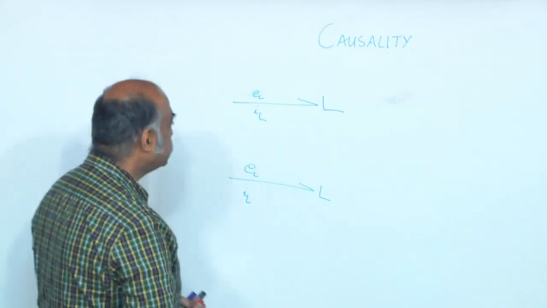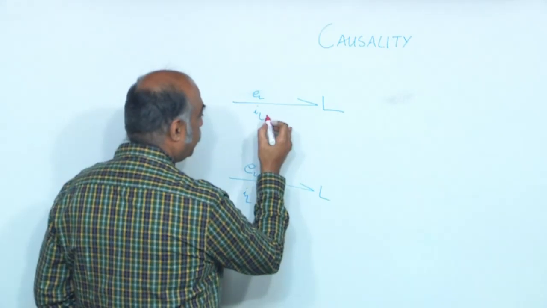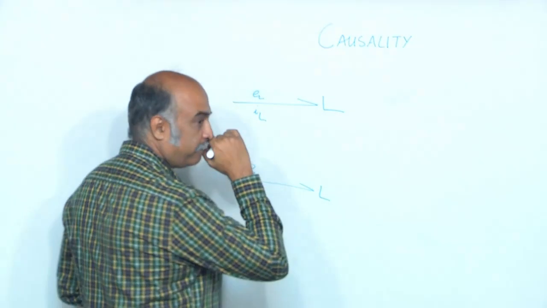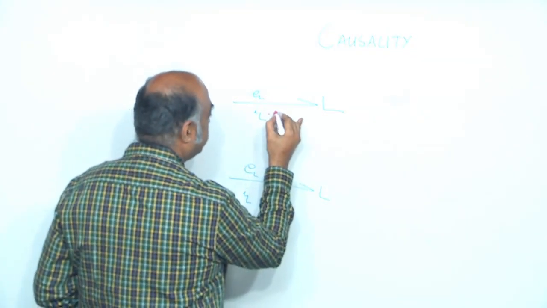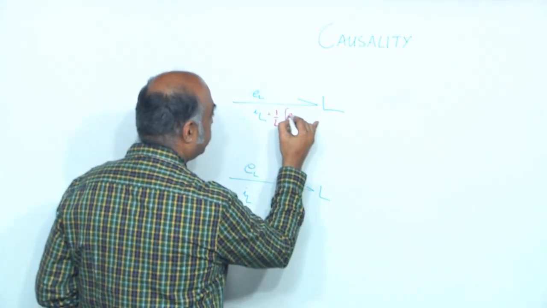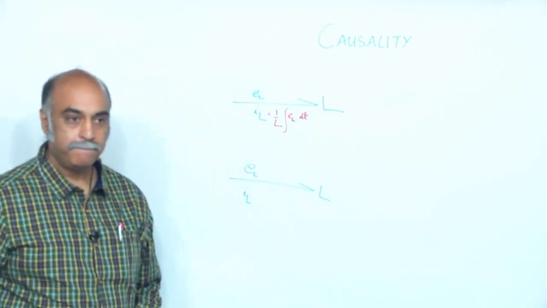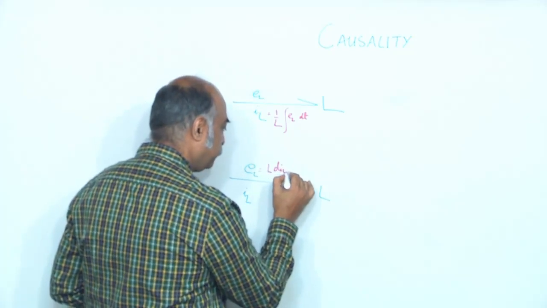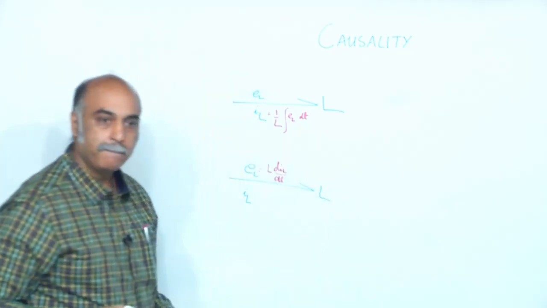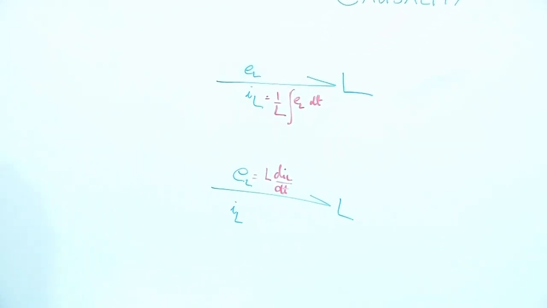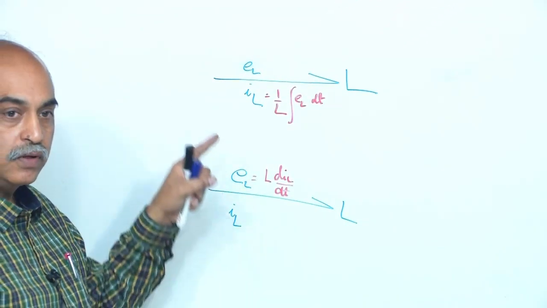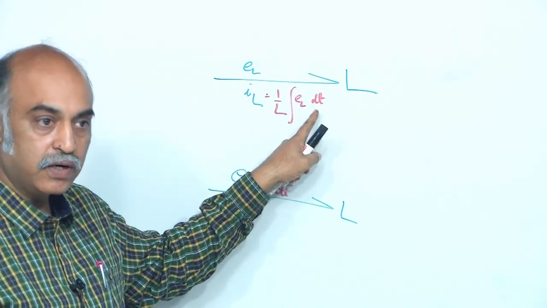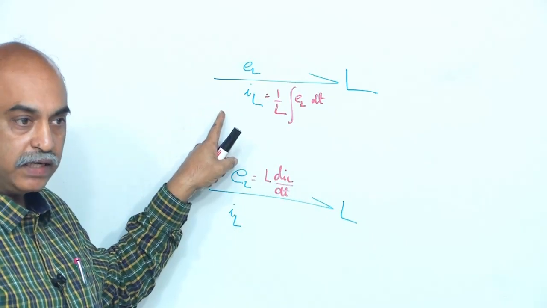What are the two possibilities? There are two possibilities. Again here you see the cause is the voltage across the inductor, effect is the flow.